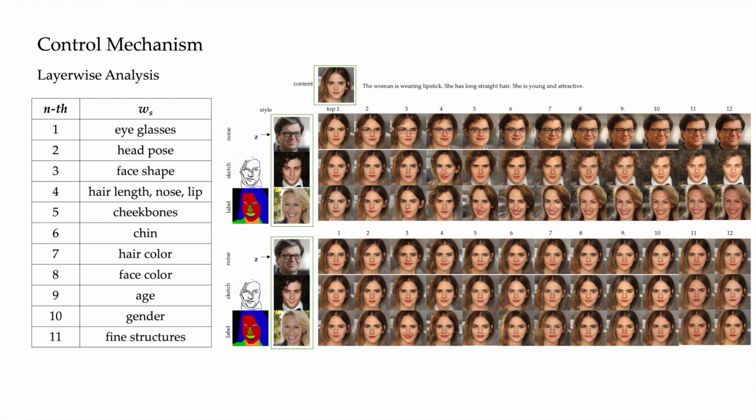The layers from 11 to 14 represent micro-features or fine structures, such as stubble, freckles, or skin pores, which can be regarded as the stochastic variation. These stochastic variations are especially important for high-resolution images as they produce lots of facial details and improve the visual perception without affecting the main structures and attributes of the synthesized image.